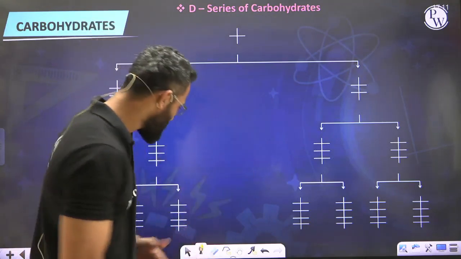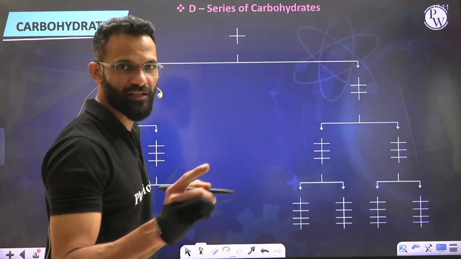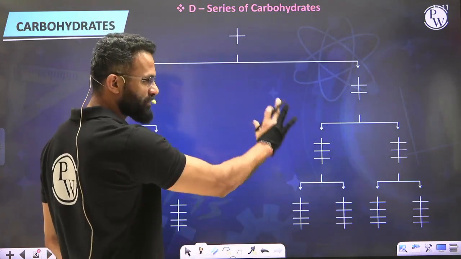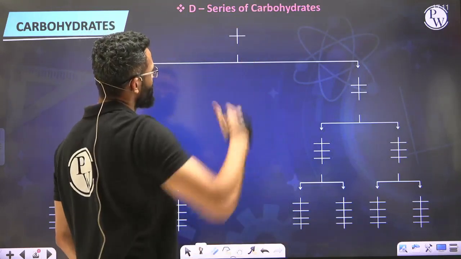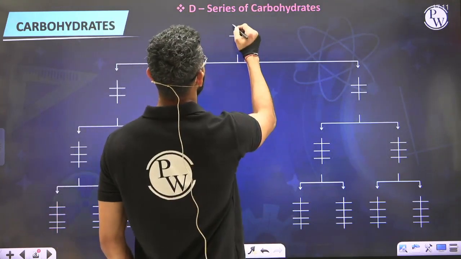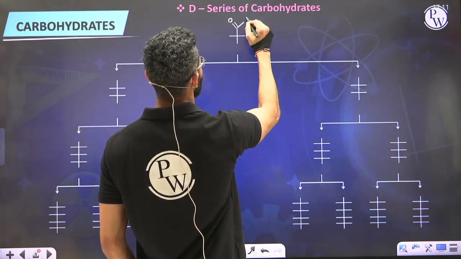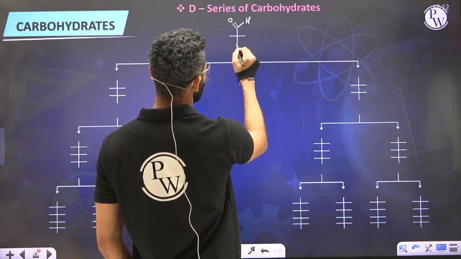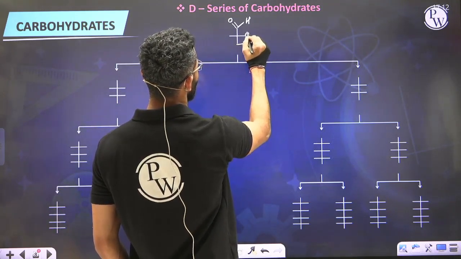So to understand, let us begin with the simplest D sugar. Now what you are going to see is a family of D sugars, or the series of D sugars. And sugars are carbohydrates, so we have mentioned it as the D series of carbohydrates. Let's talk about the first one, that is glyceraldehyde. So you'll see the first carbon is aldehyde, the last carbon is primary alcohol, and at the second carbon I am putting OH to the right.